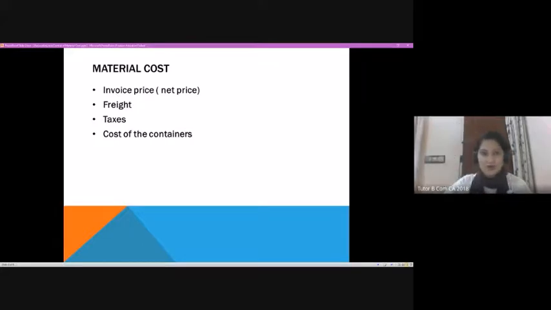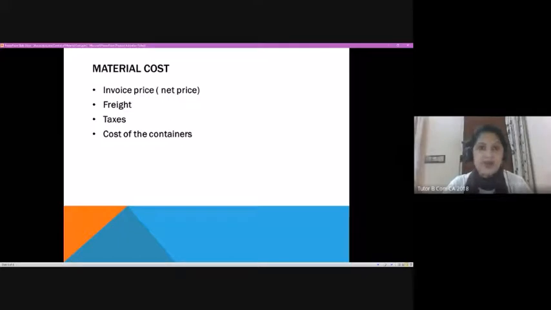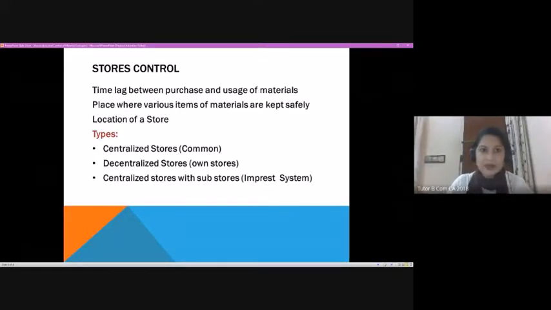So all these will be the total material cost which we will take care of when we are accounting. Okay. Now the last part which we will be discussing in today's class is stores control.